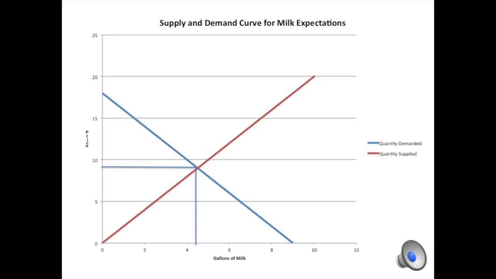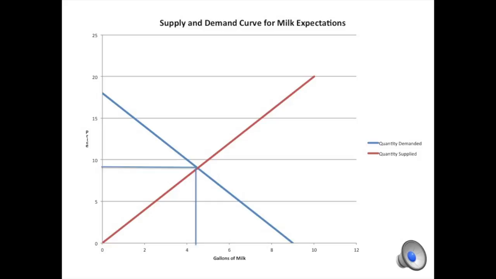For this scenario, I am dealing with expectations. So for this expectation, I am saying that people are not wanting to buy milk right now because someone forecasted that there's an excess of milk coming, so prices are going to go down. So if you know the prices are going to go down later, then you're not going to buy more right now. So therefore, the demand is going to shift downward. And the price, the equilibrium price, is $9 for 4.5 gallons of milk.